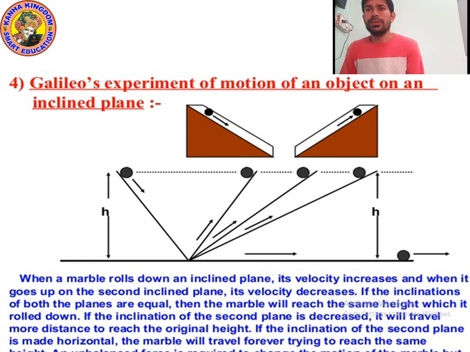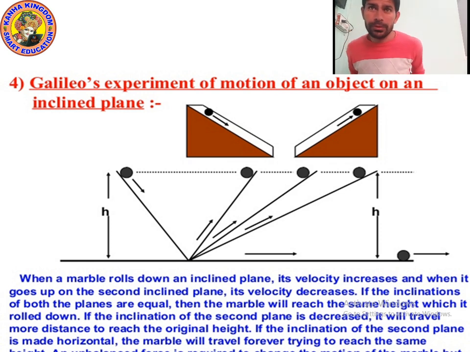An unbalanced force is required to change the motion of the marble, but no force is needed to sustain the uniform motion of the marble. If you want it to move faster, you will have to apply an unbalanced force. In that condition, it will again move very fast. I hope you understood this Galileo experiment well. It's very easy, no need to worry. It's not so complicated.